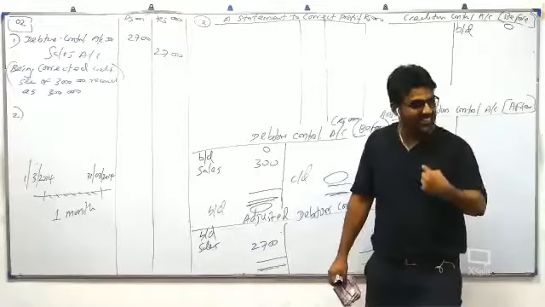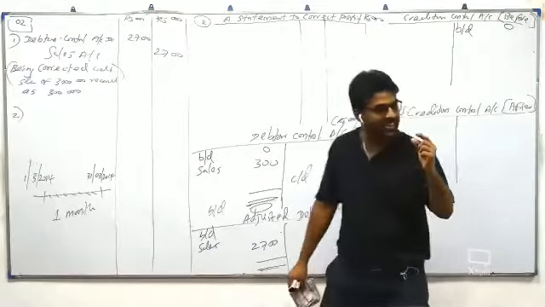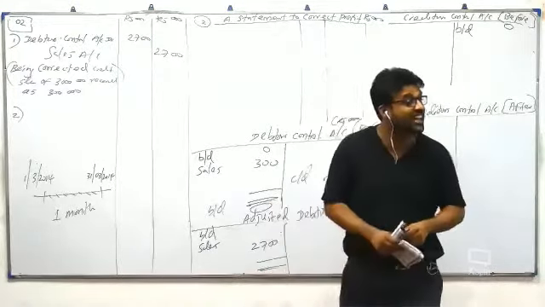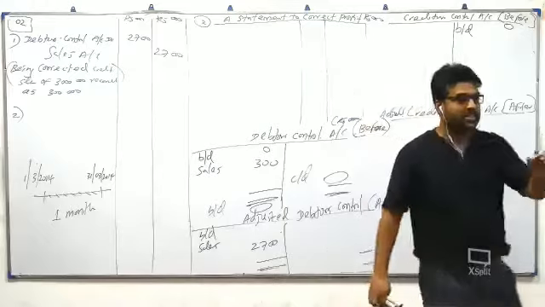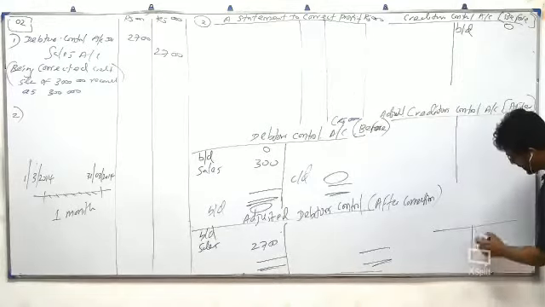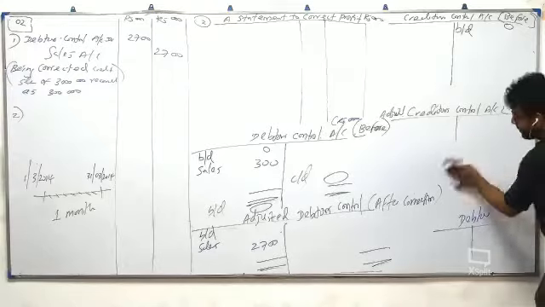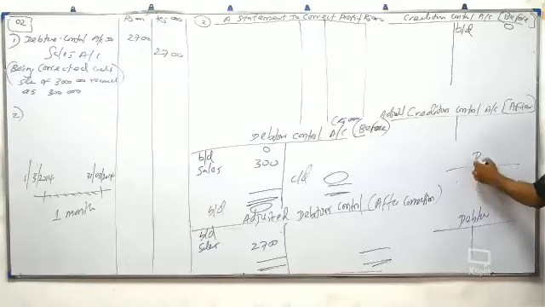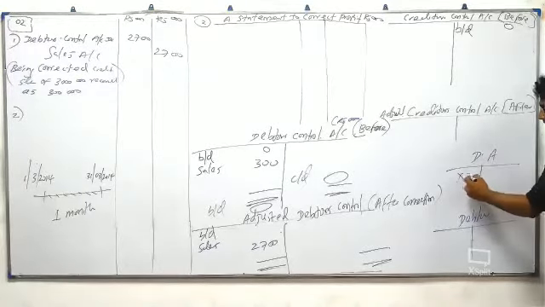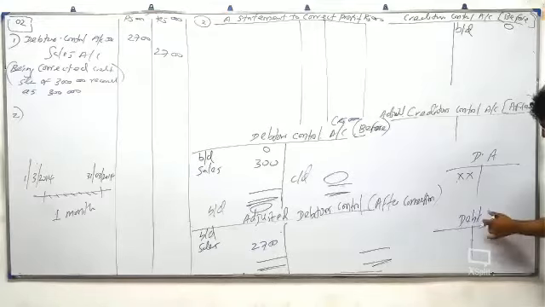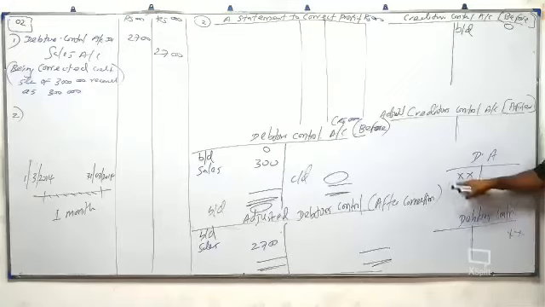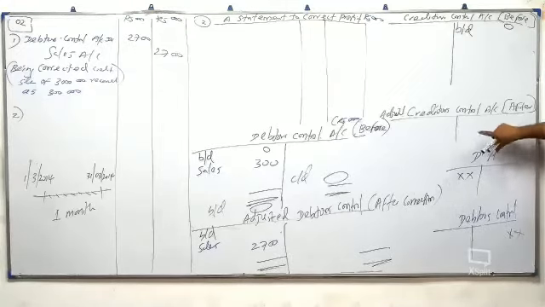Normally discount allowed is credited in a debtor control account. What is the normal double entry for discount allowed? Discount allowed debit, debtors control account credit. This is the normal double entry for discount allowed.